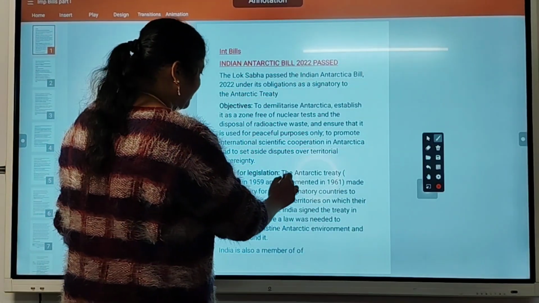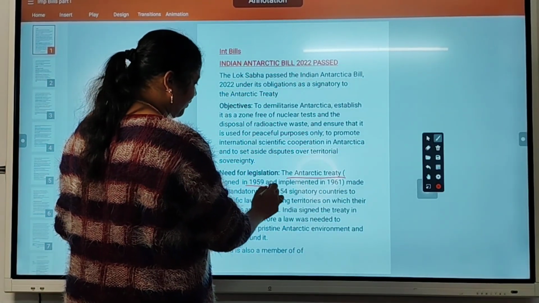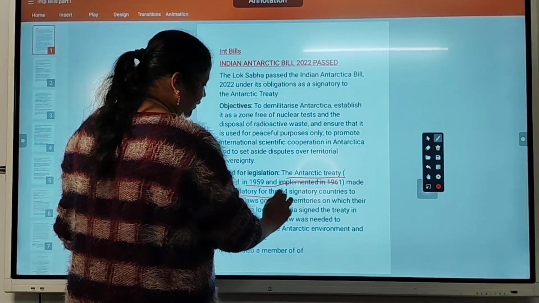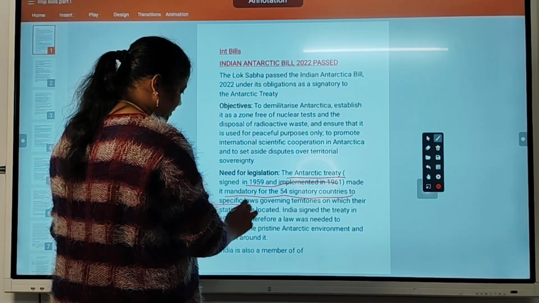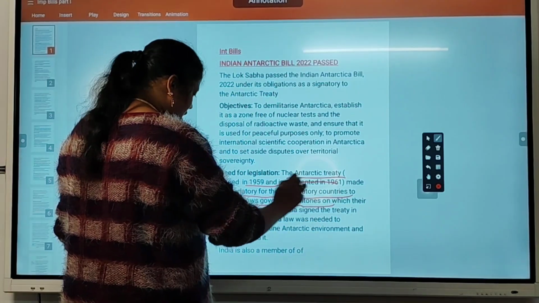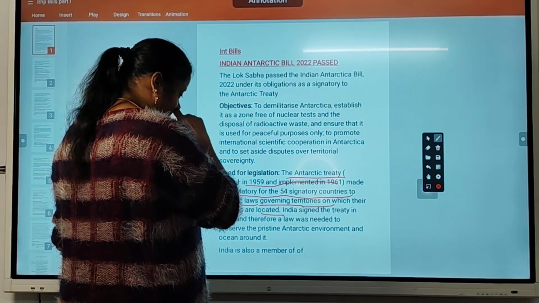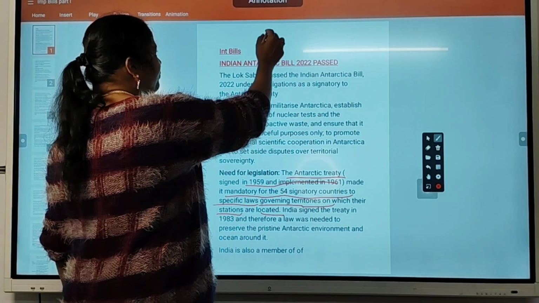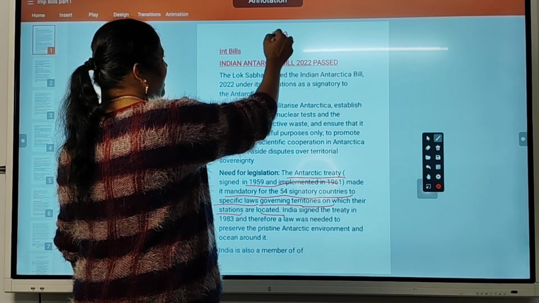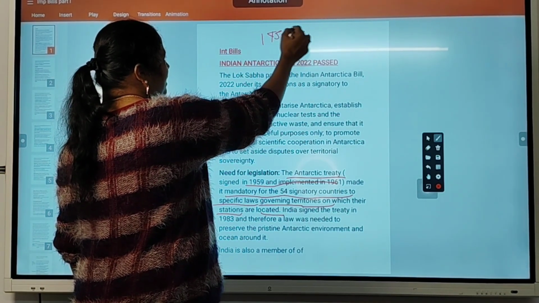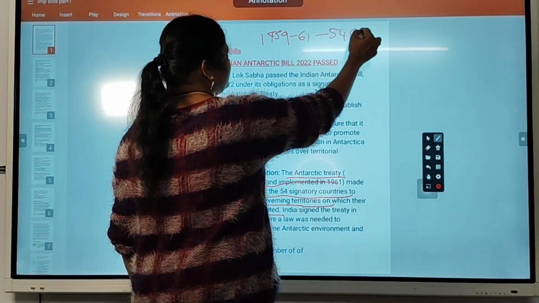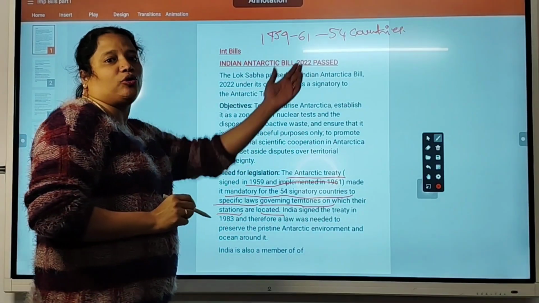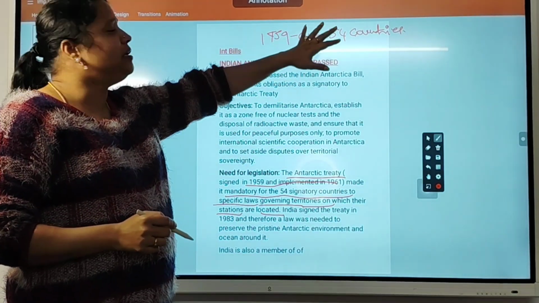The Antarctica Treaty, signed in 1959 and implemented in 1961, made it mandatory for the 54 signatory countries to make specific laws governing territories on which their stations are located. These countries have to follow the Antarctica peace rules.